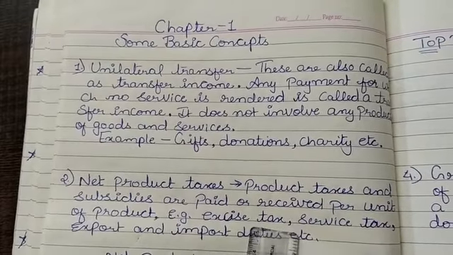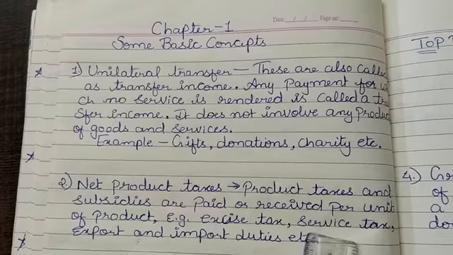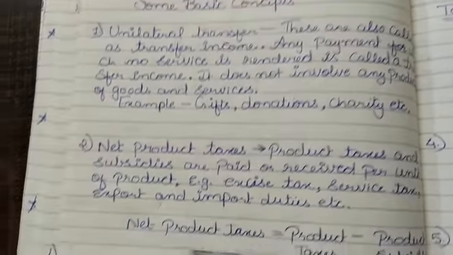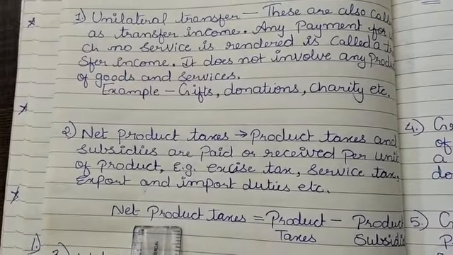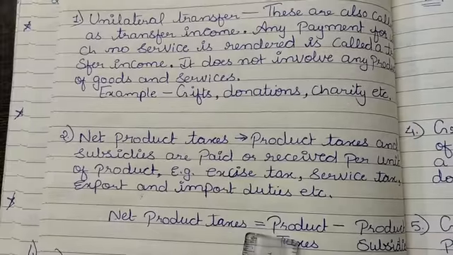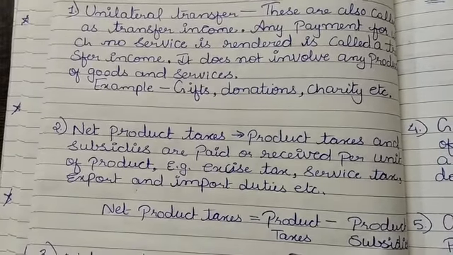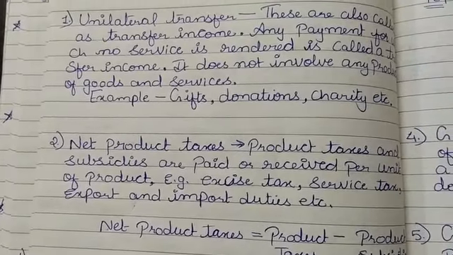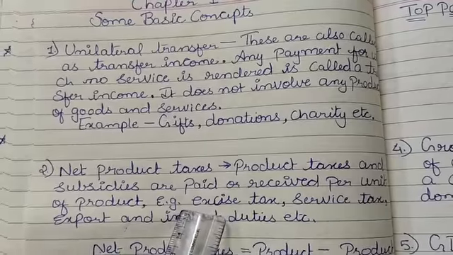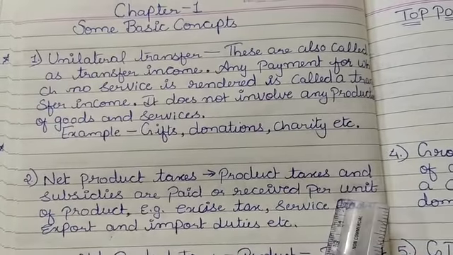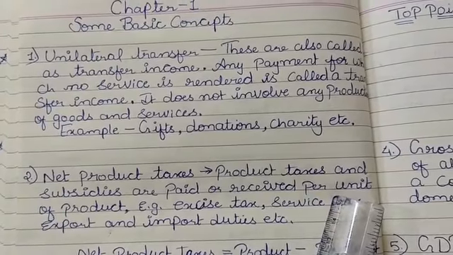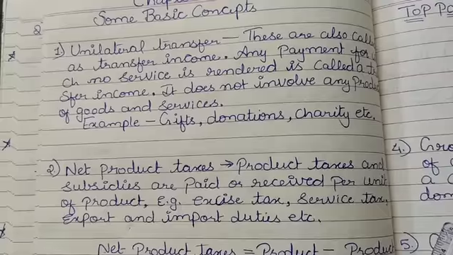Example: excise tax, service tax, export and import duties, etc. Or I can simplify it as net product taxes equals product taxes minus product subsidies. So, the thing to remember is that here each and every unit matters because taxes are being paid, subsidies are being received on each and every individual unit.